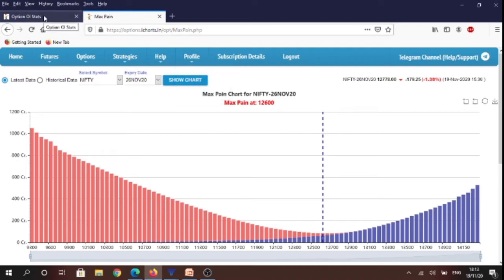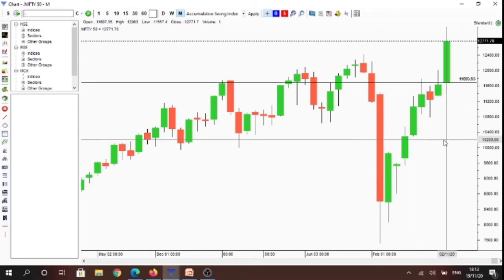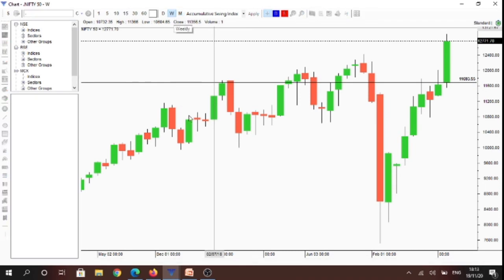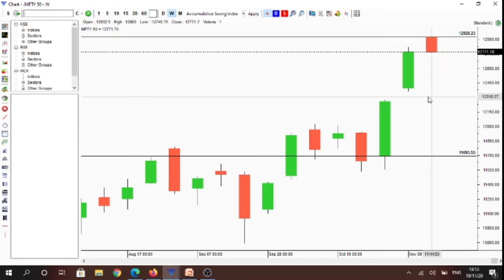least amount of losses. If we analyze Nifty on multiple time frames, you will see that on the monthly time frame, market is under control of buyers as it is trading above its open 11,697 levels. And if we see the weekly time frame, you will observe that we are trading below this week's open, that is 12,932 level. So straight away there is a conflict among the time frames.